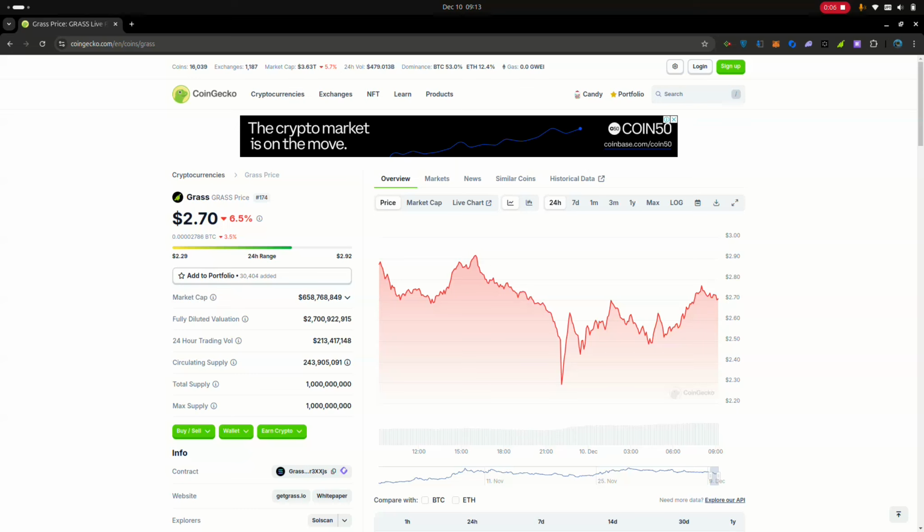So basically, looking at this chart, you're going to notice that the current price of Grass is around $2.7. It was over $3 before, but it's kind of at 4. In this video, I'll also be showing a particular site. It's also a network like Grass, which has the potential of becoming something like Grass. If you join as early as possible, once everything is done and the token is being shared, you can earn a lot, because there are a lot of people who actually make a lot of money from Grass. So basically, for us to get started,